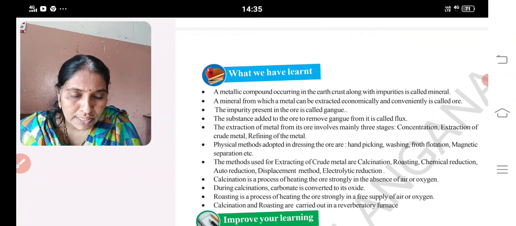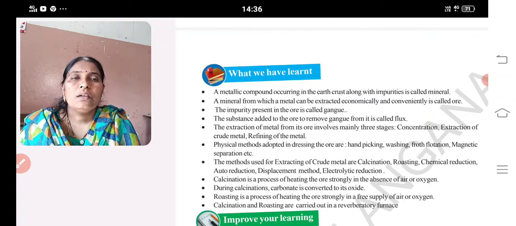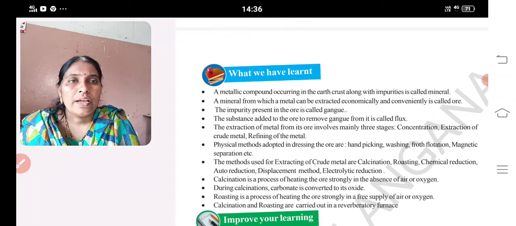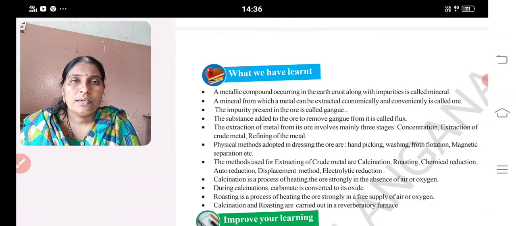So what we have discussed today: principles of metallurgy, 11th lesson, important for your FA3. Learn the first 4 answers, and from what we have learnt, you will get the ore definition, the flux definition, and we can also discuss what roasting and calcination are.